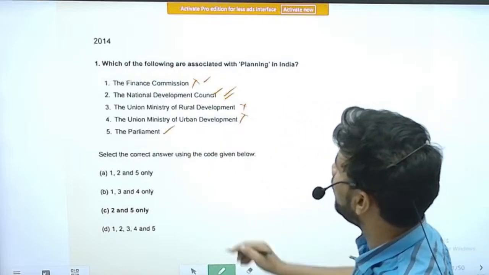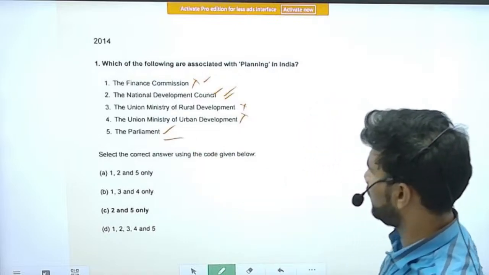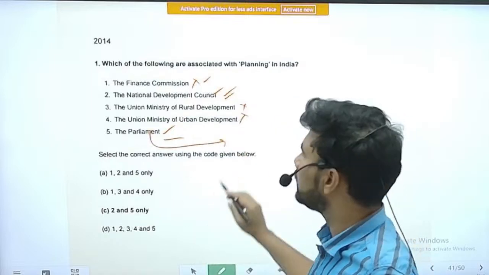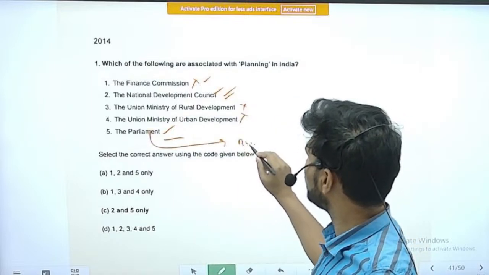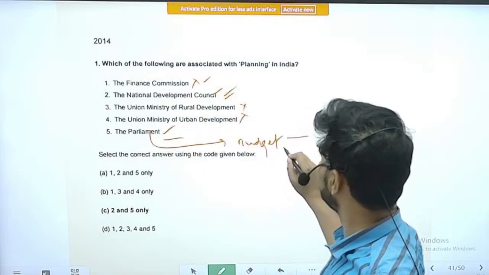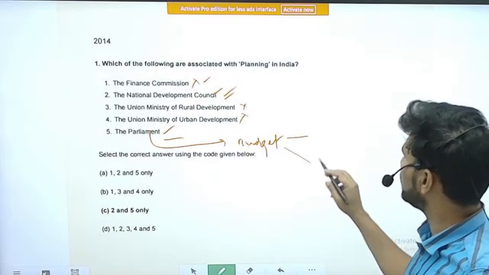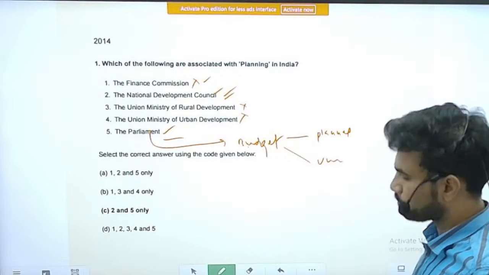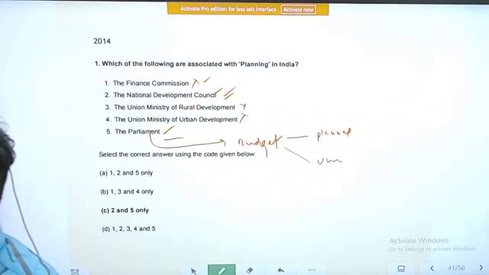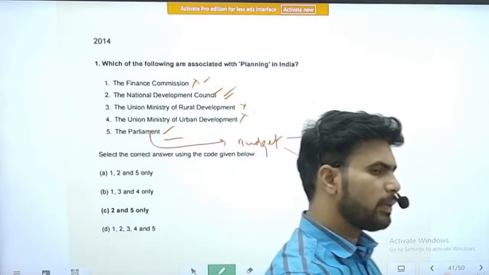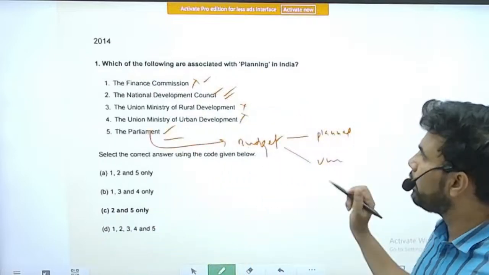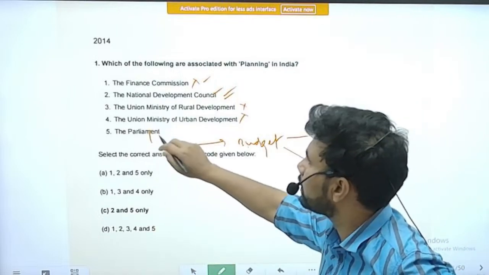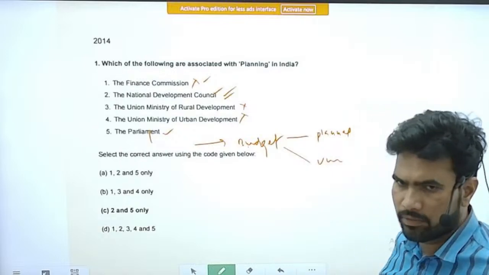It is said that Parliament is part of planning in India. Maybe because it is approving the finances, and it is also approving the budget. At that time the budget was classified majorly into two parts, planned budget and unplanned budget, planned expenditure and unplanned expenditure. So maybe because of that reason this could have been part and parcel. Parliament can be part and parcel of planning.